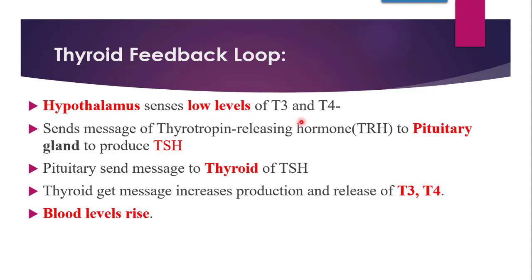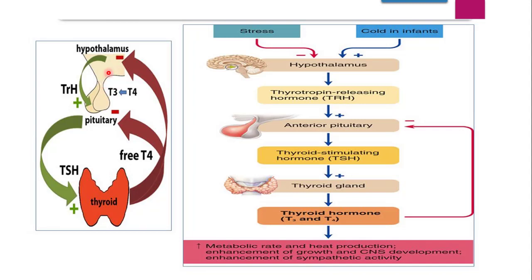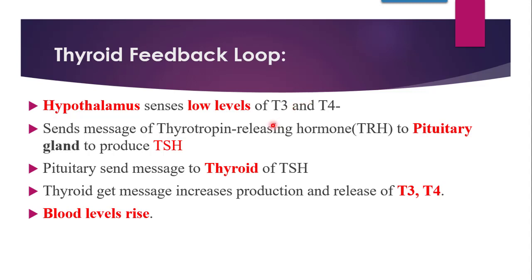Hypothalamus will sense the low levels of T3 and T4. When there is a deficiency of thyroid hormones, the hypothalamus will sense this deficiency and it will send the message of TRH. Now as you all know, the hypothalamus is responsible for secreting TRH, that is thyrotropin releasing hormone. This TRH will send the message to the pituitary gland to produce TSH.